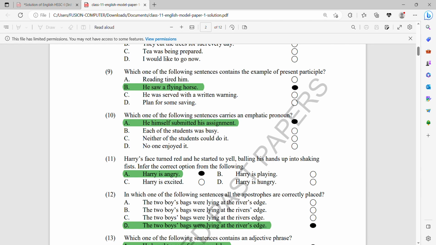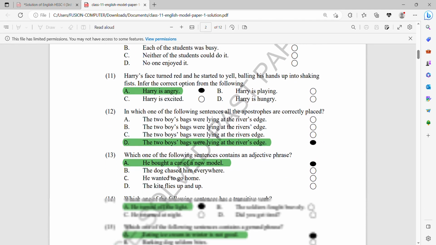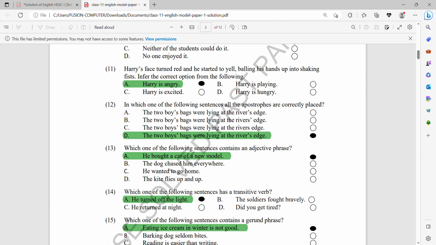Harry is angry. Number 12, in which of the following sentences are all the apostrophes correctly placed? The two boys' bags were lying at the river's edge. You see, in the first option, you have put an apostrophe at the boy's, apostrophe s, and the same is in the second sentence, but in the reverse, the apostrophe is after the s.